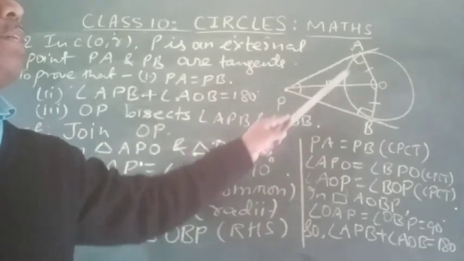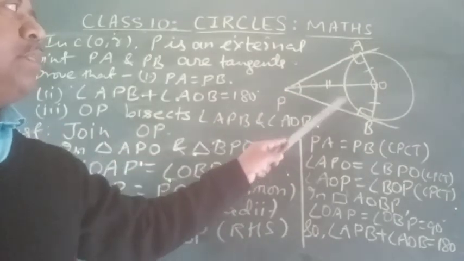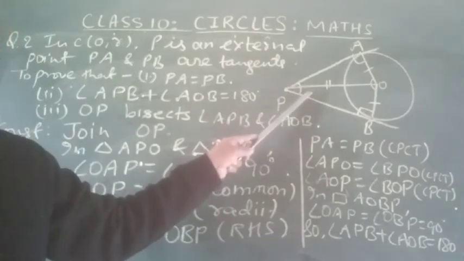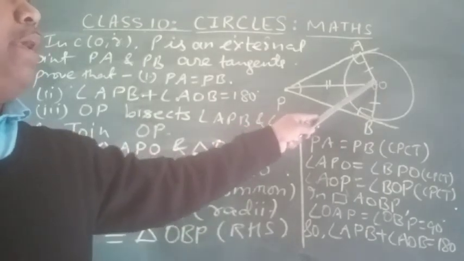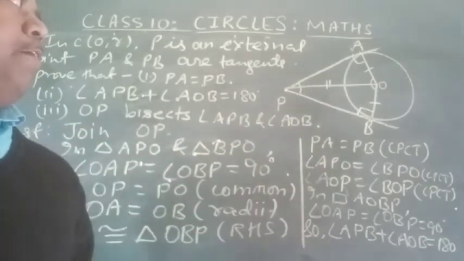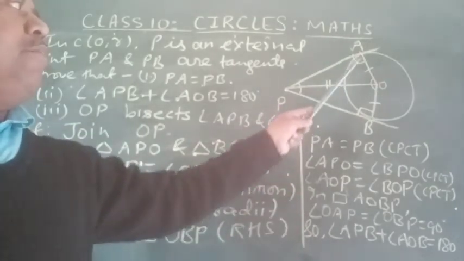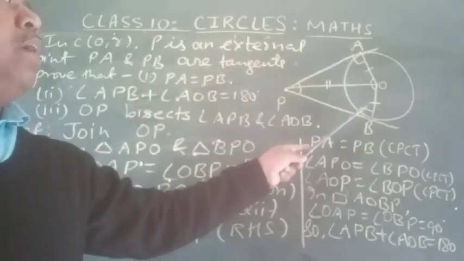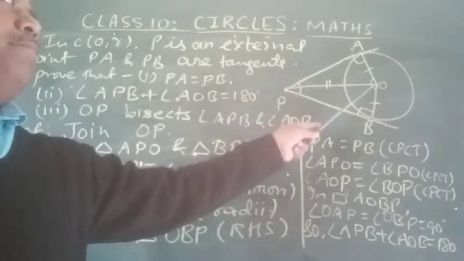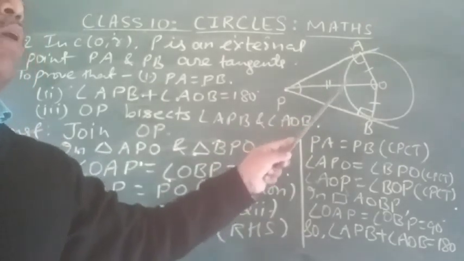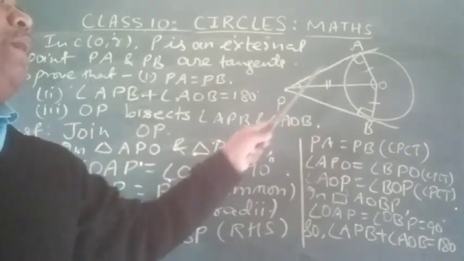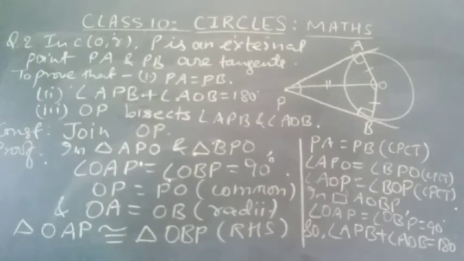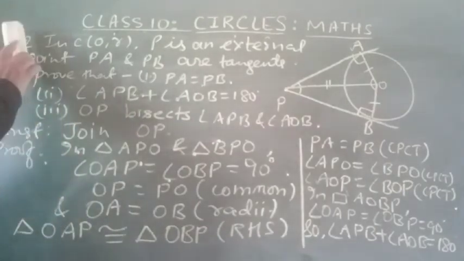Right angle, hypotenuse, side: both triangles are congruent. So PA equals PB, angle APO equals angle BPO, angle AOP equals angle BOP. We know these two angles are 90 degrees each, so 90 plus 90 is 180. The sum of all four angles in a quadrilateral is 360, so angle AOB and angle APB sum to 180 degrees. Clear? Thank you.